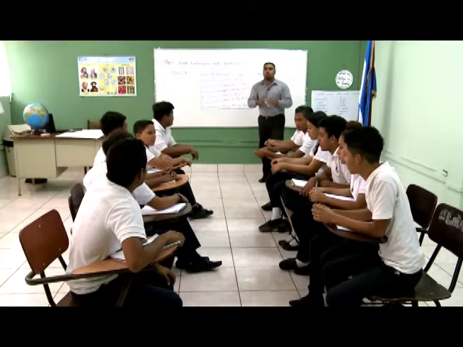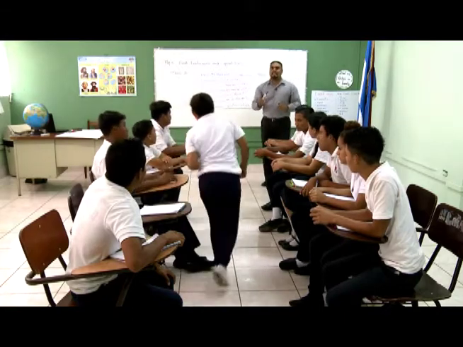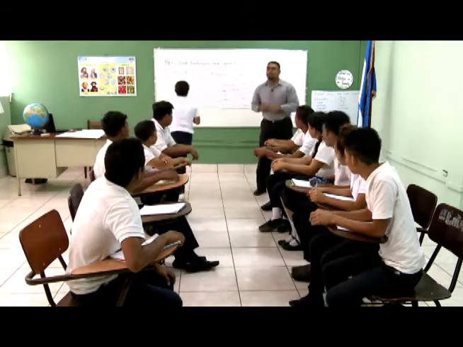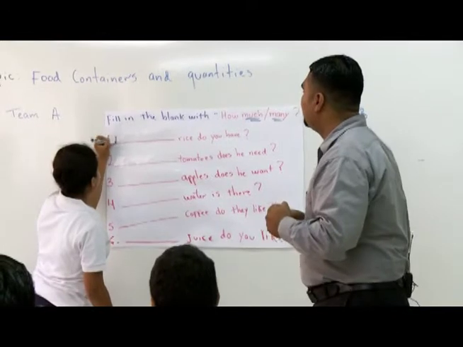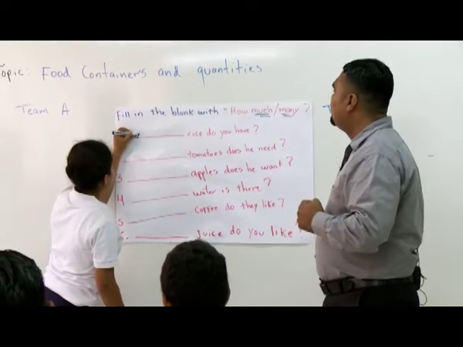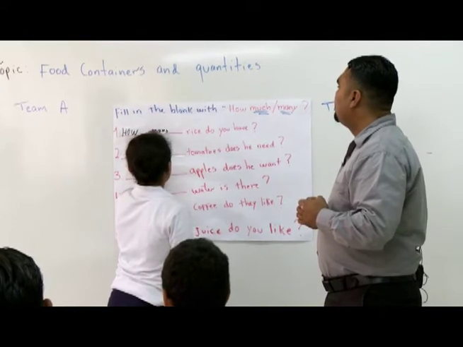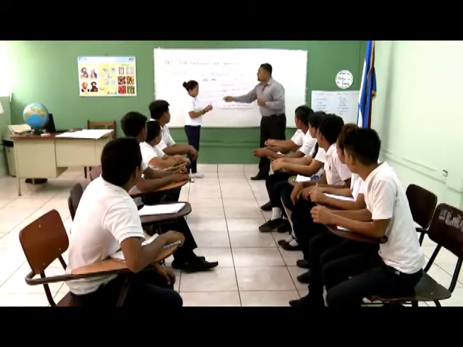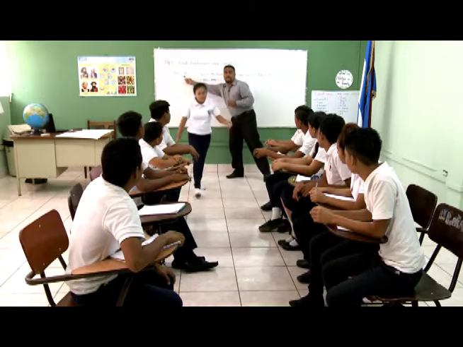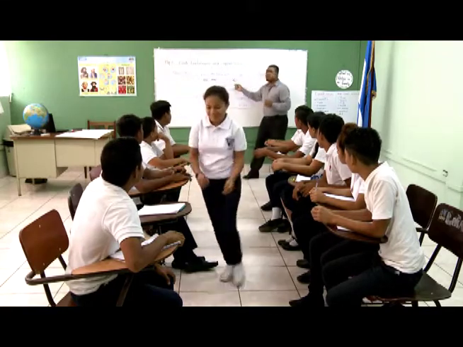1 person from team A. 1 person, volunteer. Raise your hand. Okay, go to the board. Hurry up. Let's see. Team A says, how many rice do you have?